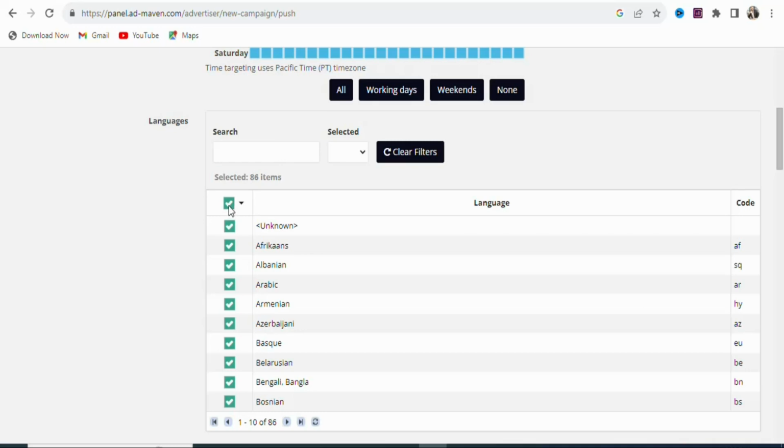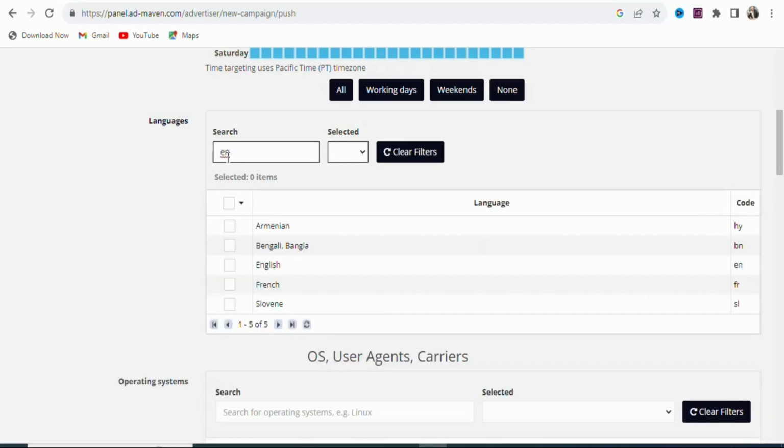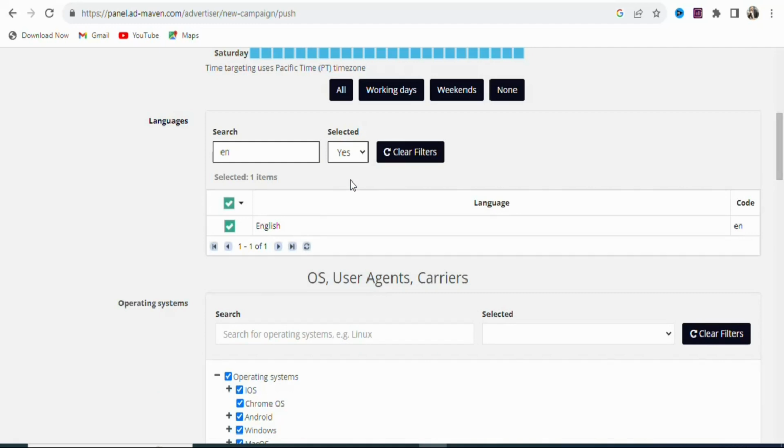So we are going to deselect them all. Once you deselect them all, you are going to search for English. The people in Ireland speak English, so select English. You can see English right here. Tick on it. Once you tick on it, you are going to come right here, click on it, and then select yes, selected. As you can see, that has been done.